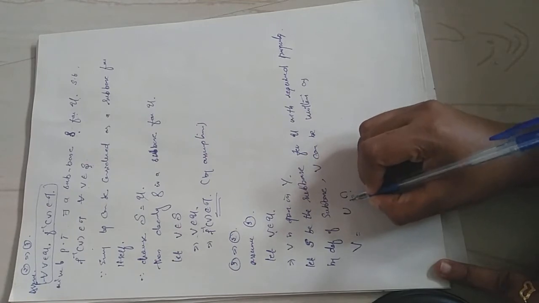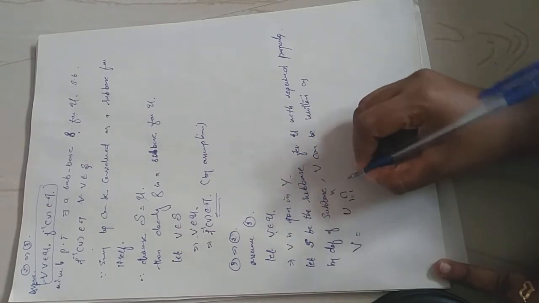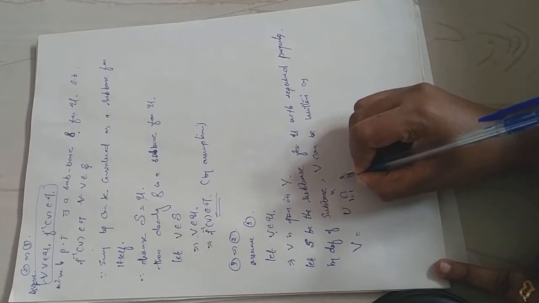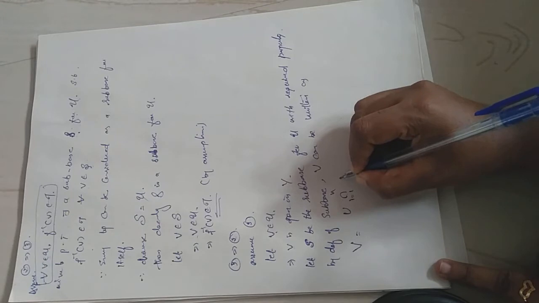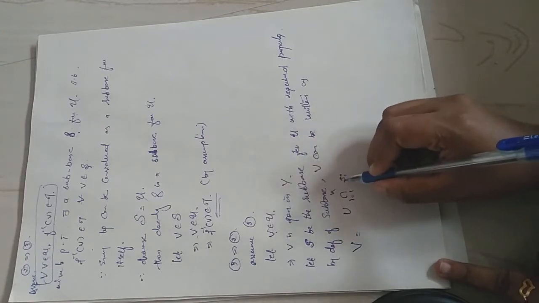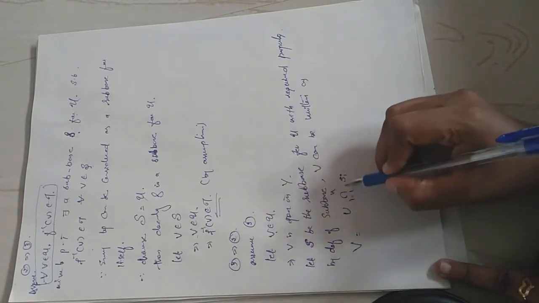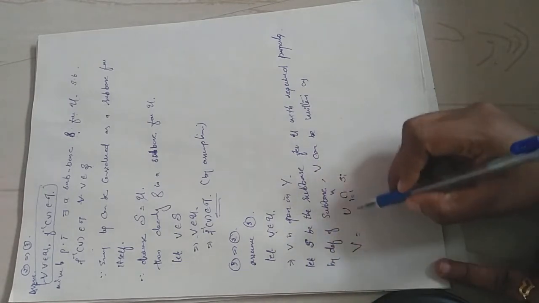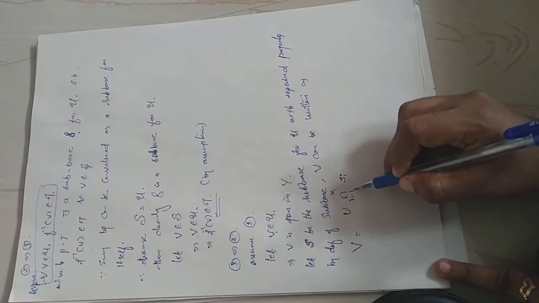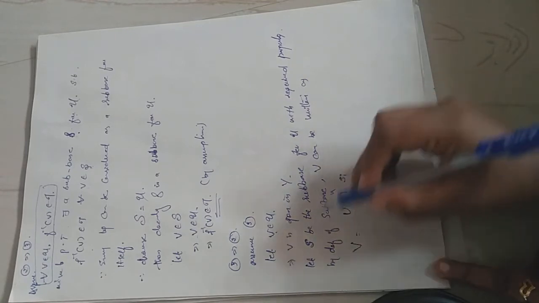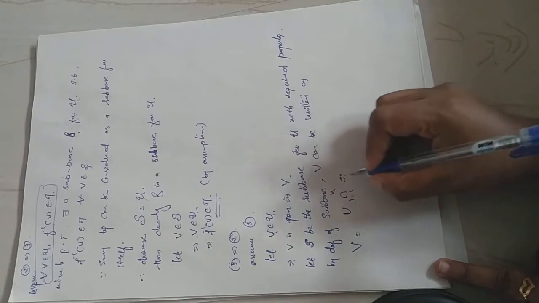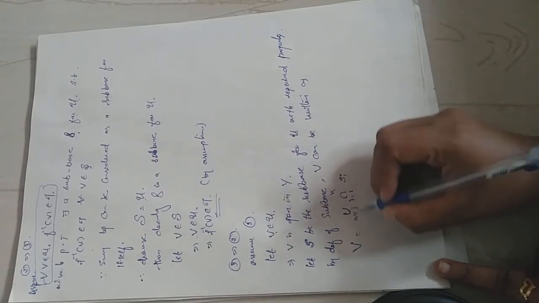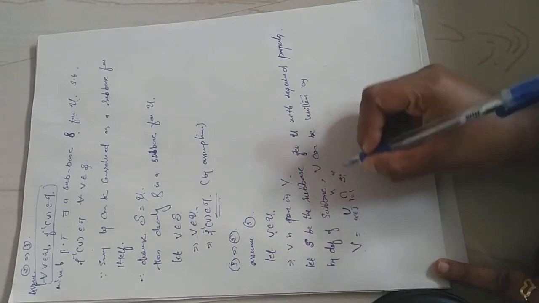So I have to choose some i equal to 1 to n, and I take some Si. That means if S is a subbase, then every open set can be written as an arbitrary union of finite intersections of subbase elements. So this Si belongs to capital S. And this union denotes an arbitrary union, so for that I have to take some index set. Alpha belongs to I, Si raised to alpha.